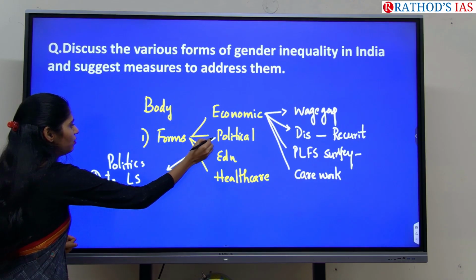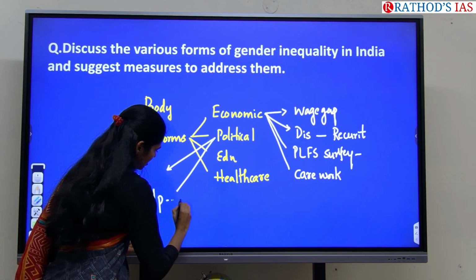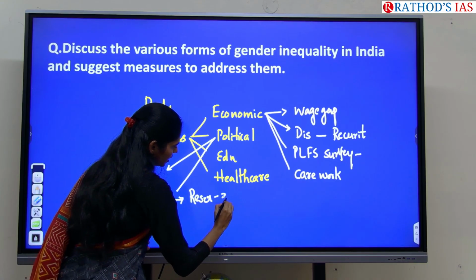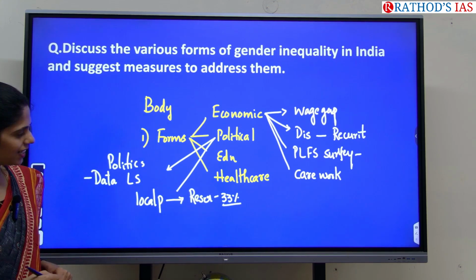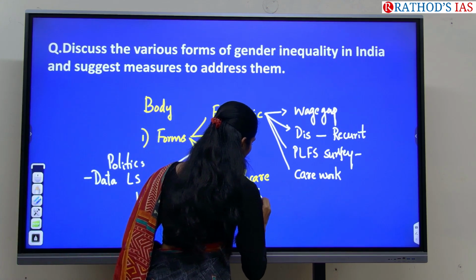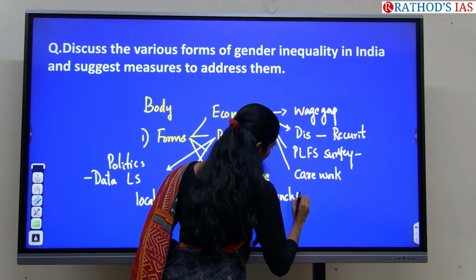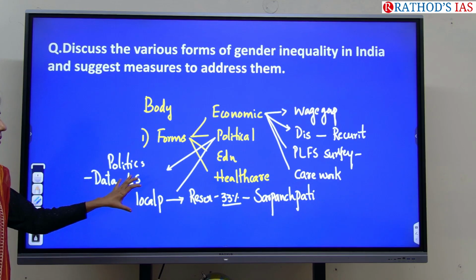And next one is if you see at local level, so in panchayats, how much percentage of reservation do we have? 33% of reservation for women. But there is a concept of Sarpanch Pati. Yes or no? Can you write that? I am giving only something here.